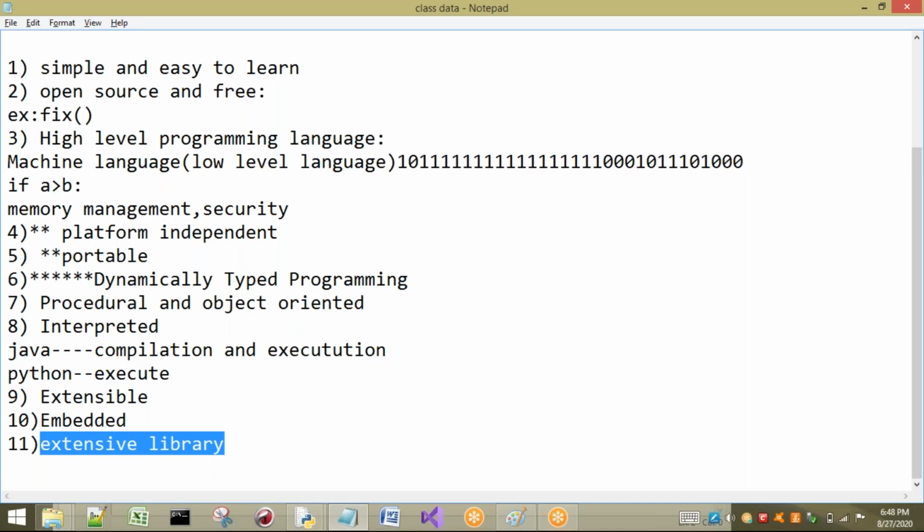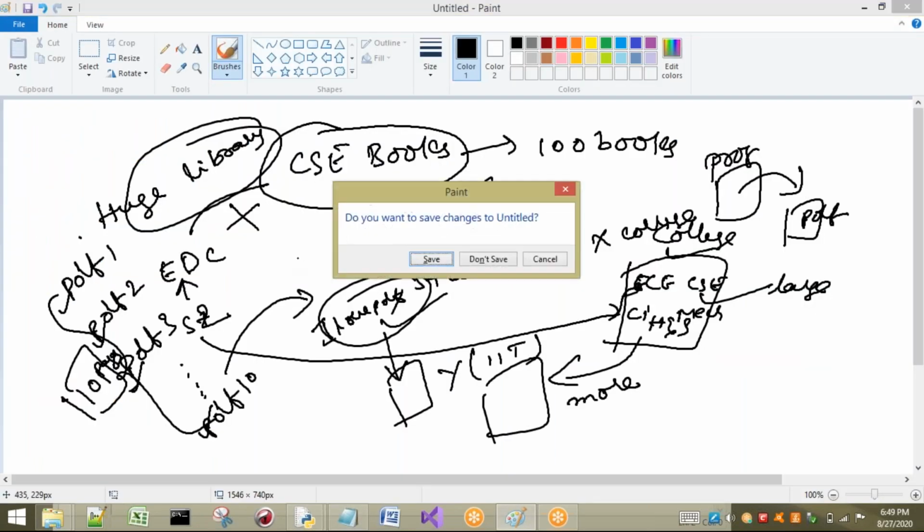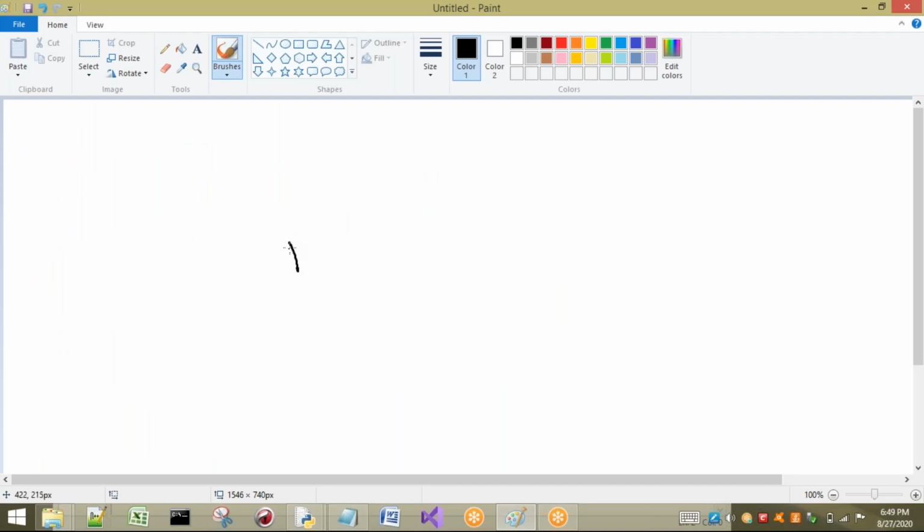So this extensive library means a big supermarket. Think of it as a big supermarket where everything is available. Whatever you want, 99% our library is going to provide. Just take that facility and use it as you want. I will buy the marker for writing. Some other people will buy it for painting, for example.